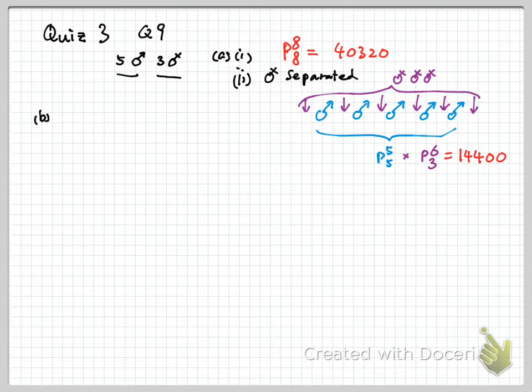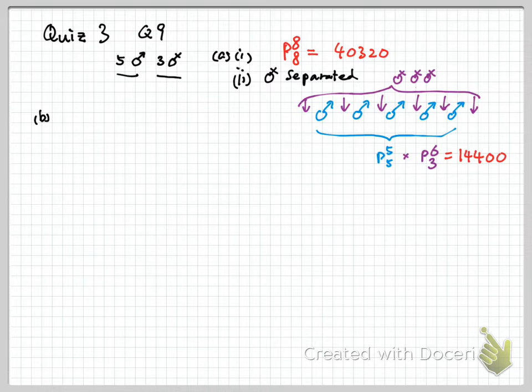This is a typical must-be-separated situation. We put those with no restriction first. In this case, we line up the actors first of all. There are 5P5 ways to line up the actors. And then we look at the positions between the actors. There are now 6 positions, the beginning and the end inclusively. We put the 3 actresses into these 6 positions. So the 6P3 is the more important number in this question.